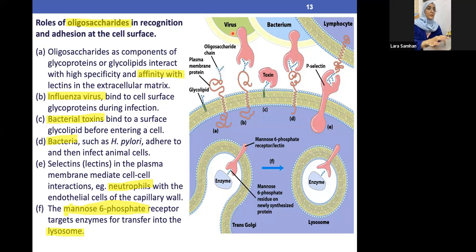For example, we have here from the outside, this is the receptor of whatsoever molecule. Either it is, for example, a virus, like influenza virus, or a bacteria, or for example, a neutrophil, or a lysosome, whatever those things are from outside, it has a receptor. Now, this receptor wants to, for example, bind with this cell through the receptor of this cell. Now, this receptor or this protein basically has a sugar, and this sugar molecule helps in the efficient binding of both cells. This cell, whether it was bacteria, virus, whatever, and this cell.